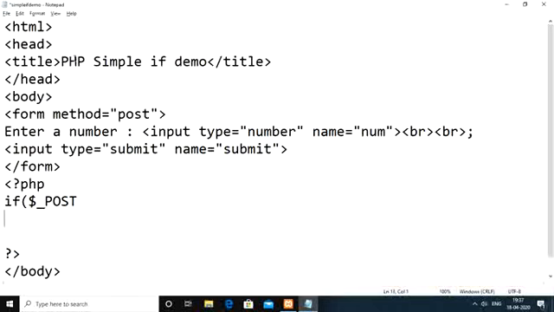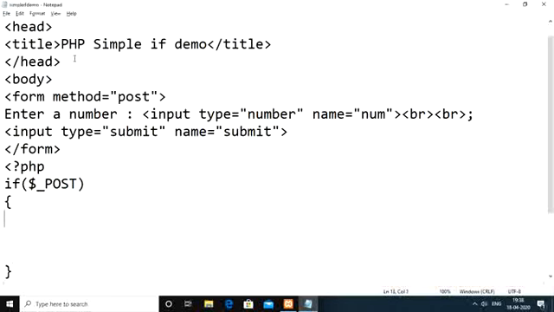Then first we need to check if your post array has at least one value. So if ($_POST), meaning within the array we have some value, and this condition is true, then within the $_POST array variable, at the num index, whatever value we have, we need to store it within a target variable, something like $var. This $var value we need to check whether it is an even number or not.